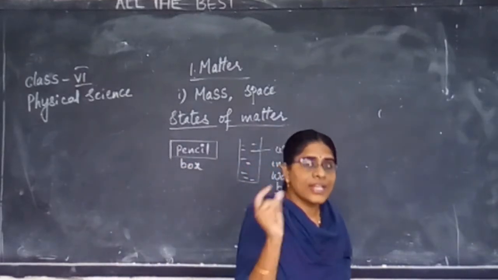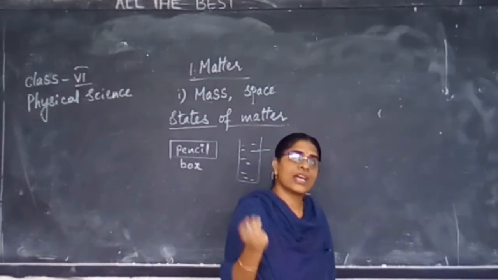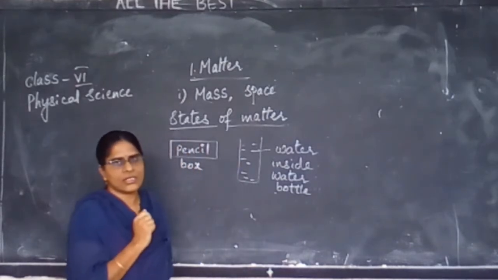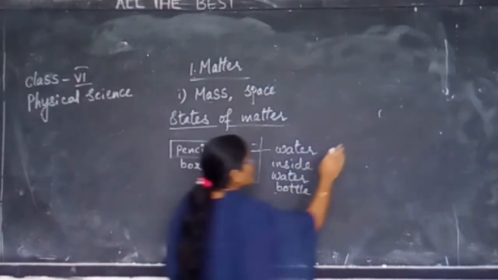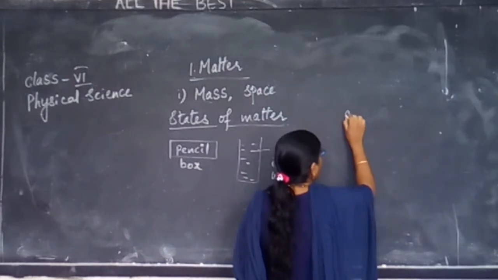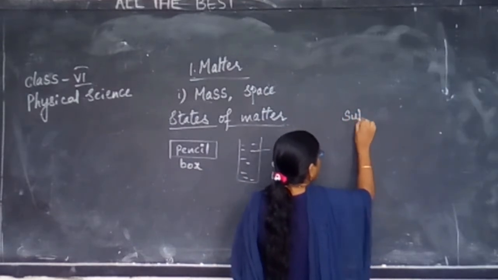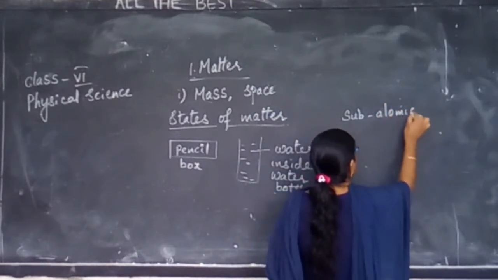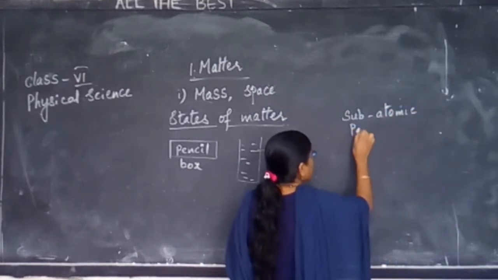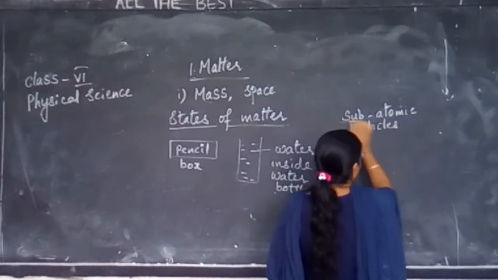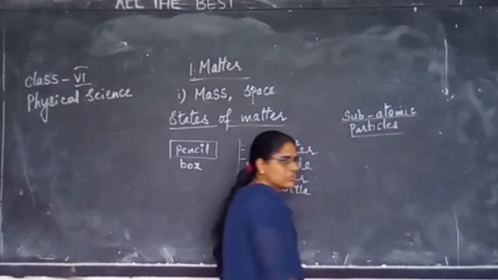Now inside the atom there are some other smaller particles. Now these smaller particles we call them subatomic particles. What do we call them? We call them subatomic particles.